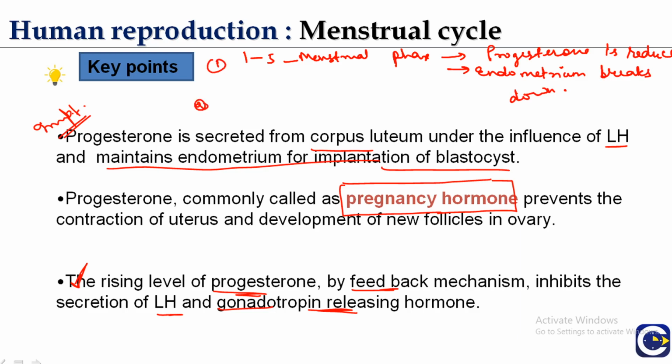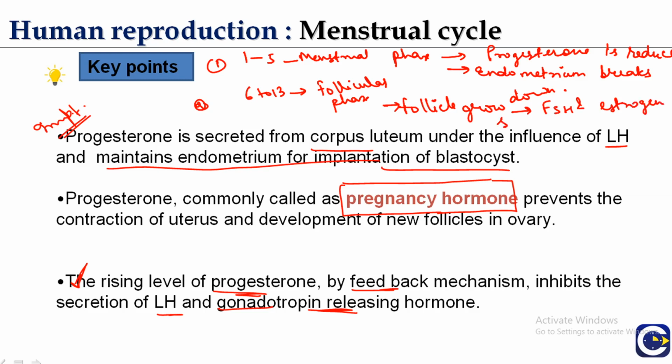During days 6 to 13, this is the follicular phase. Follicles grow and there is mature follicle formation. Then FSH and estrogen secretion increases. Under the influence of these, the endometrium starts rebuilding during this follicular phase, or the proliferative phase.